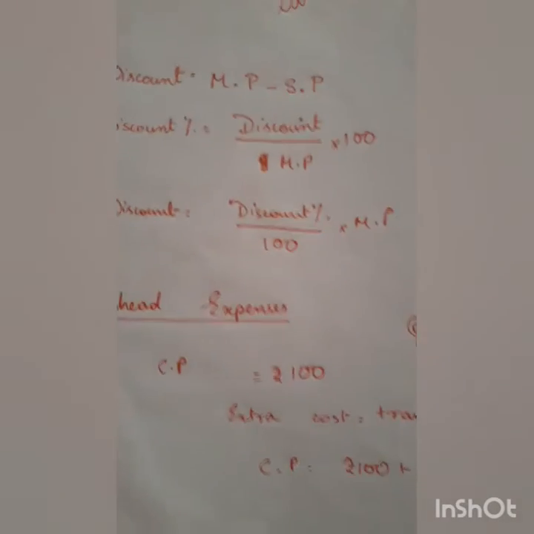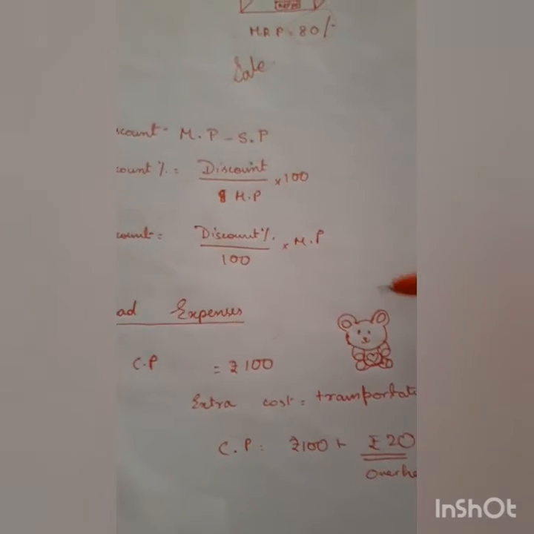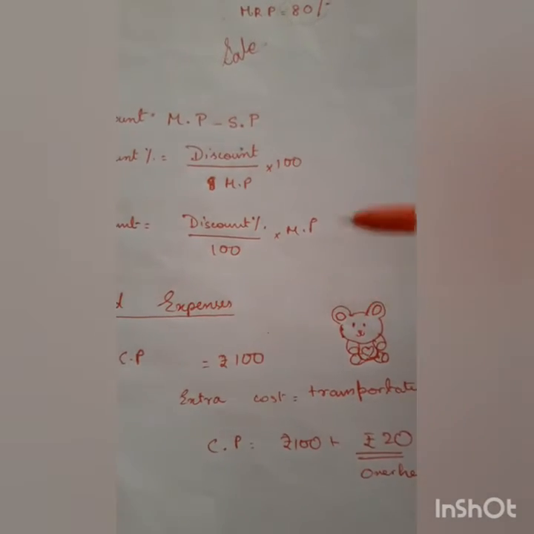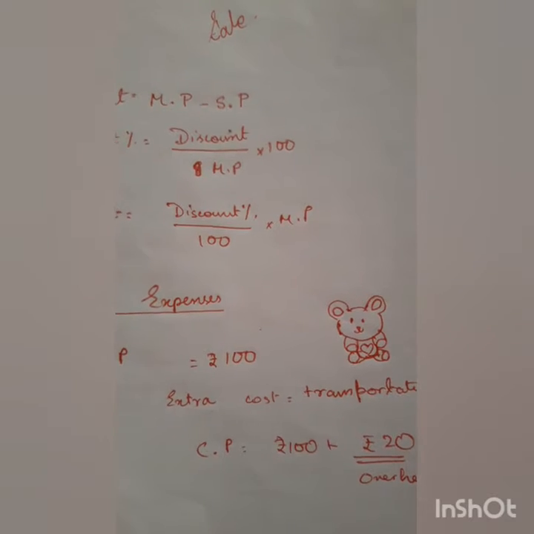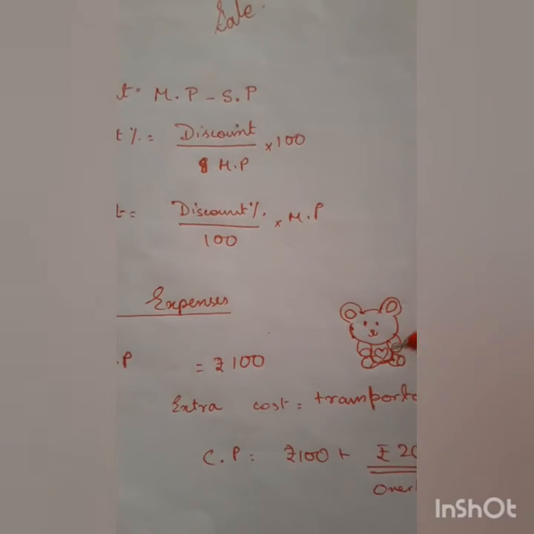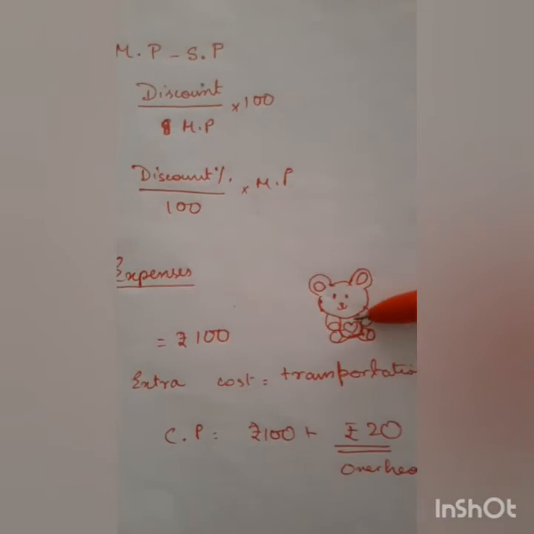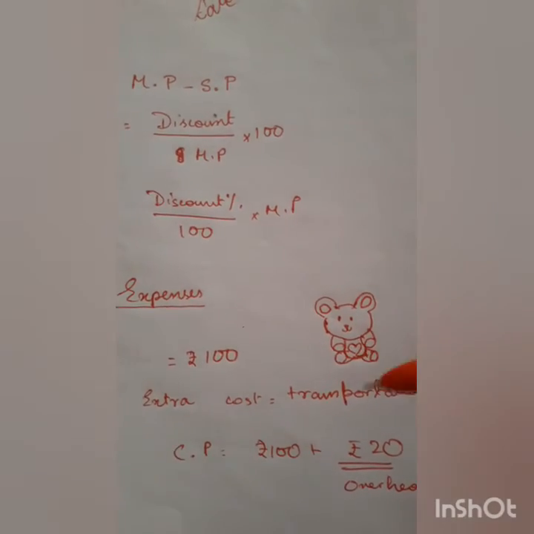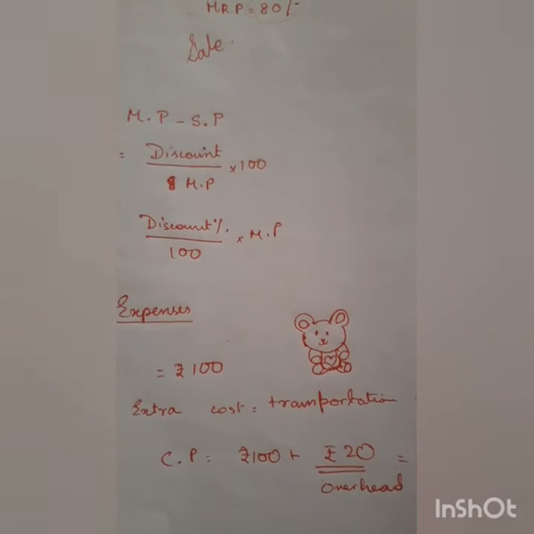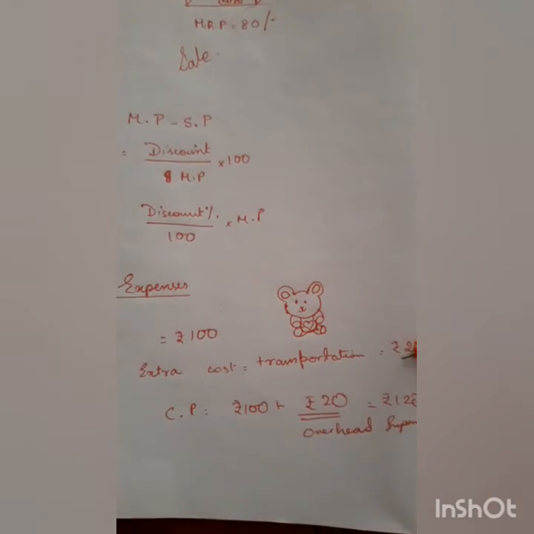Now, what are overhead expenses, children? Let me give a brief discussion regarding this. Suppose the cost price of a teddy bear is rupees 100. The shopkeeper went to the manufacturing area and bought this teddy bear costing him rupees 100. Now, there was an extra cost. What was the extra cost? He had to transport this item, so there was a transportation fare, suppose rupees 20. So what was his total cost price? Rupees 100 plus rupees 20.